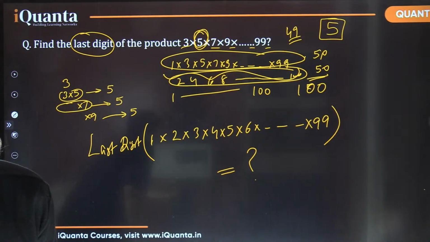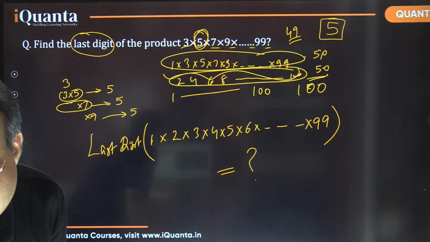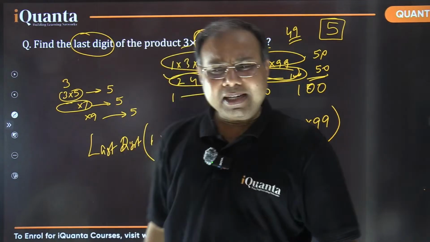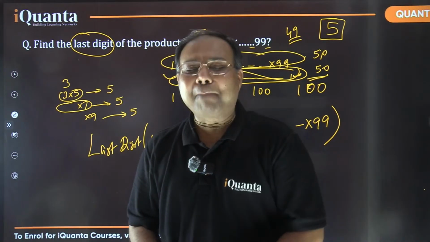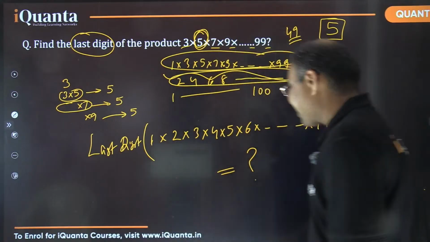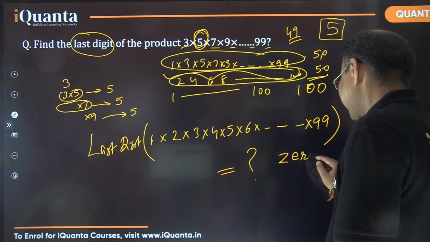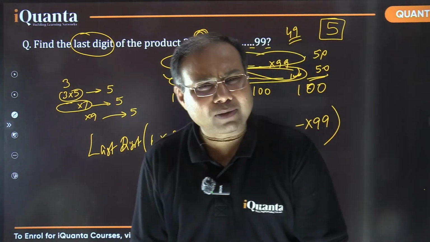Okay, many of you are writing 0. Can somebody tell how did you get 0? Ginny didn't understand. Ginny is asking how 0. Can somebody mention it in the comments here? How did you get the answer as 0? By the way, 0 is the right answer. But how are you confirmed that it is going to be 0?